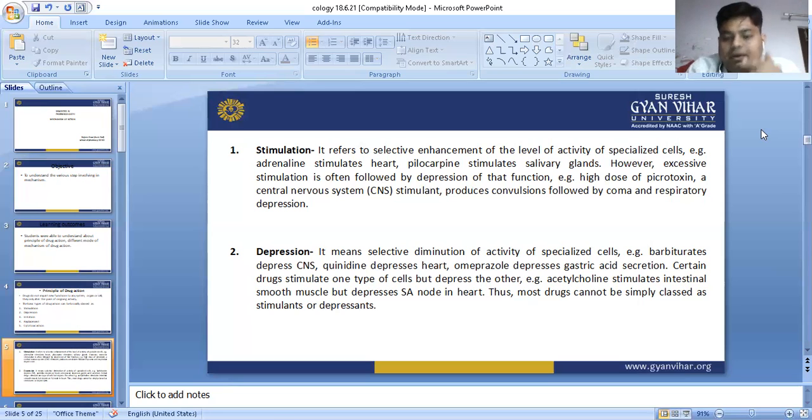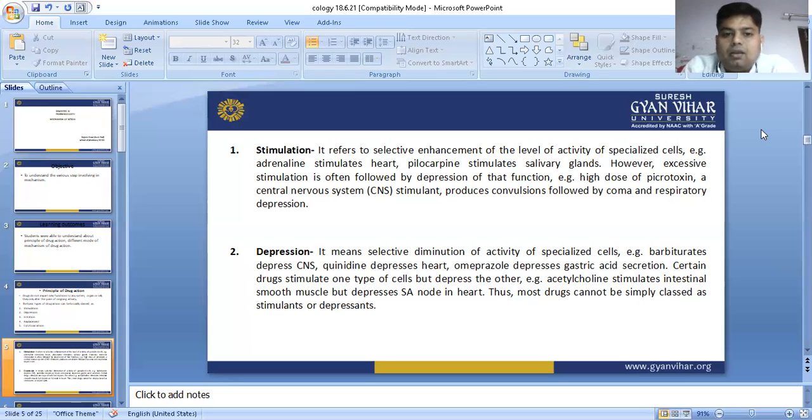When we inject adrenaline into the body, the heart, which normally contracts and relaxes at around 75 beats, interacts with the cardiac receptors, and the functioning increases. The heart contracts and relaxes faster, so its function is stimulated.